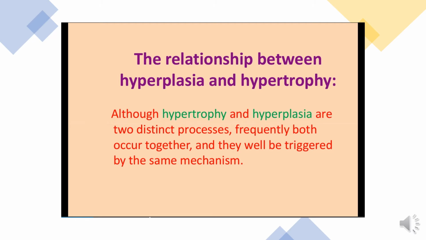Now here is the relation between hyperplasia and hypertrophy. Although hypertrophy and hyperplasia are two distinct processes, most frequently both occur together. But remember one thing: the CNS, that is the brain, and heart muscle never go into hyperplasia. They may go into an increase in size, that is hypertrophy, but never into hyperplasia.